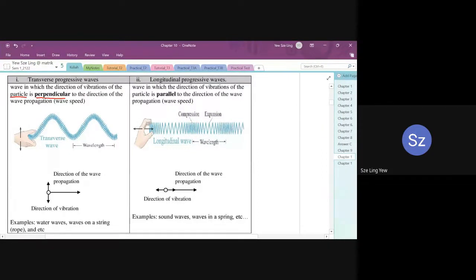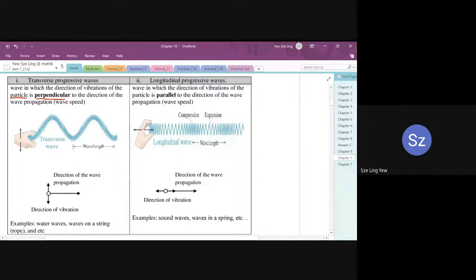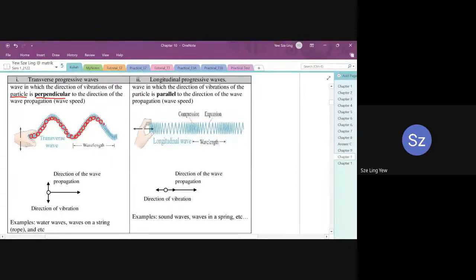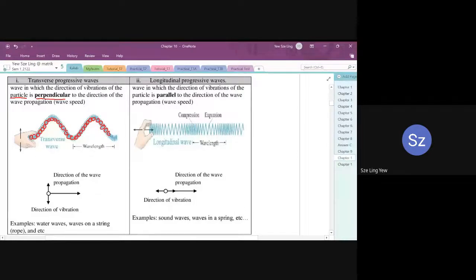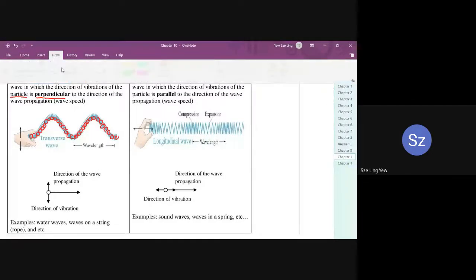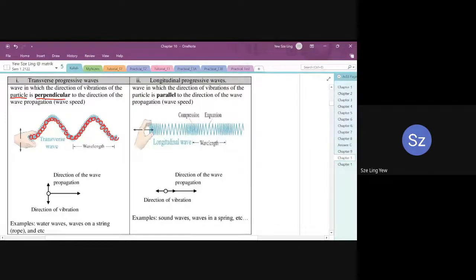Because like I told you just now, this spring, this wave actually is made up of a lot of particles. So what happened is that the particle is oscillating, is vibrating in a vertical direction, right? So it's oscillating up and down, up and down, up and down, and so on. So it keeps oscillating.